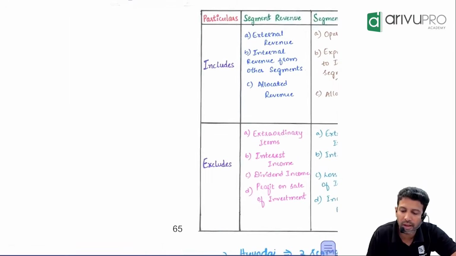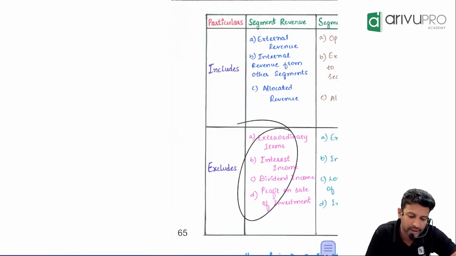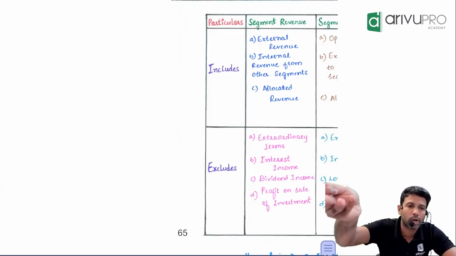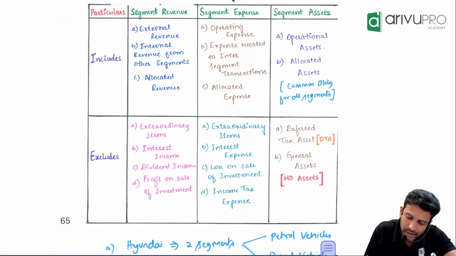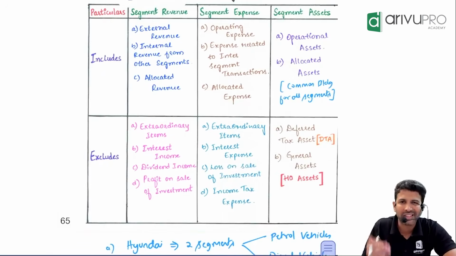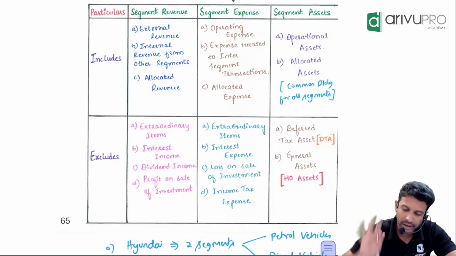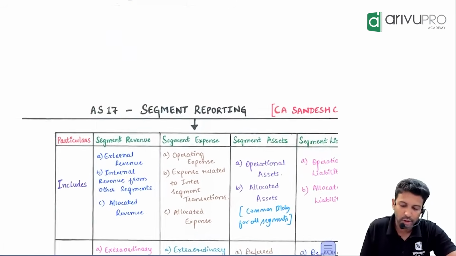Same way, tell me what are the exclusions of segment expense? What all will you exclude? Look at this and tell me. Extraordinary items, because extraordinary items could be income or expense. Then interest expense. Dividend is not an expense, cut it off. Profit on sale means there it will be loss on sale. And then also income tax expense. Income tax expense is not related to a particular segment, rather it is related to the business as a whole. Hence excluded.